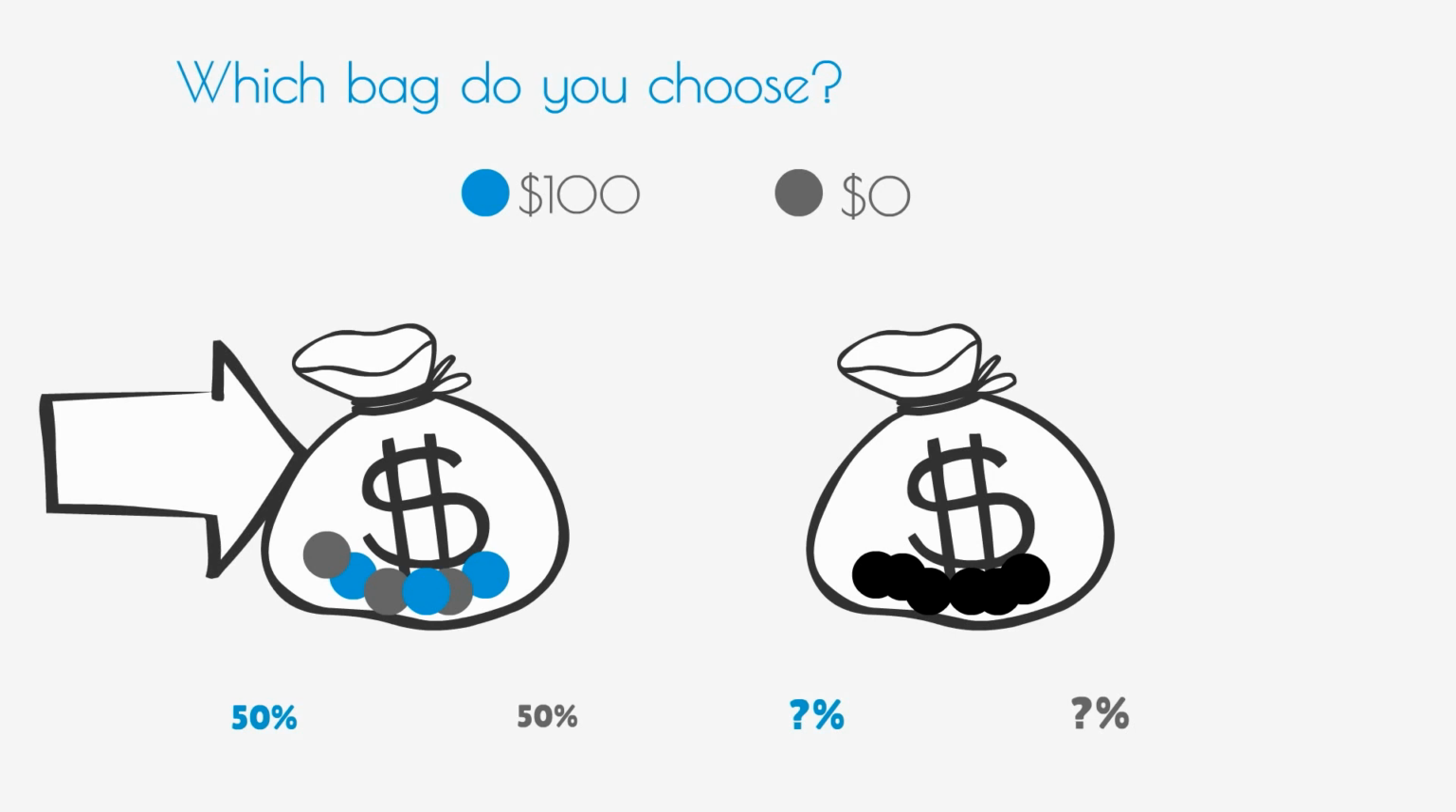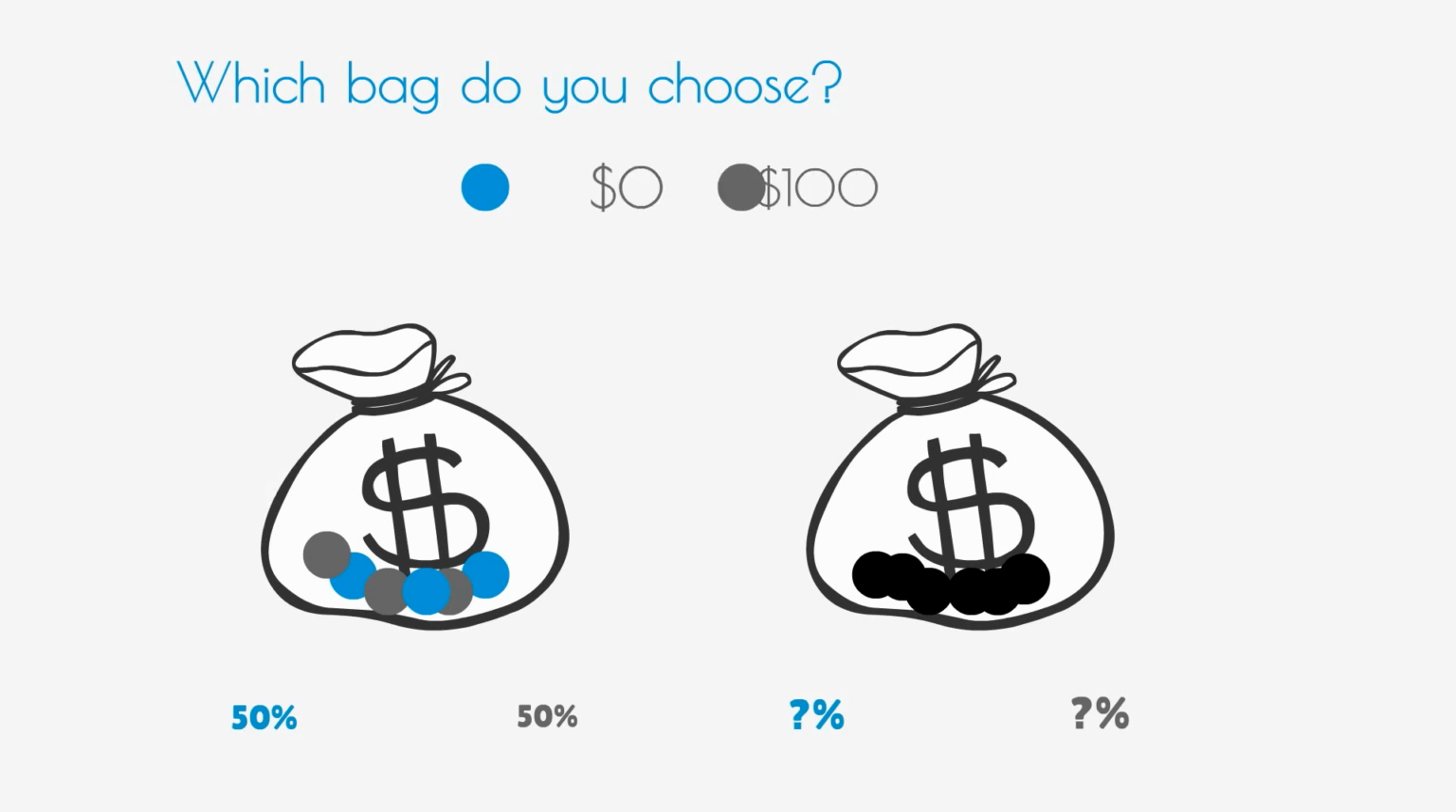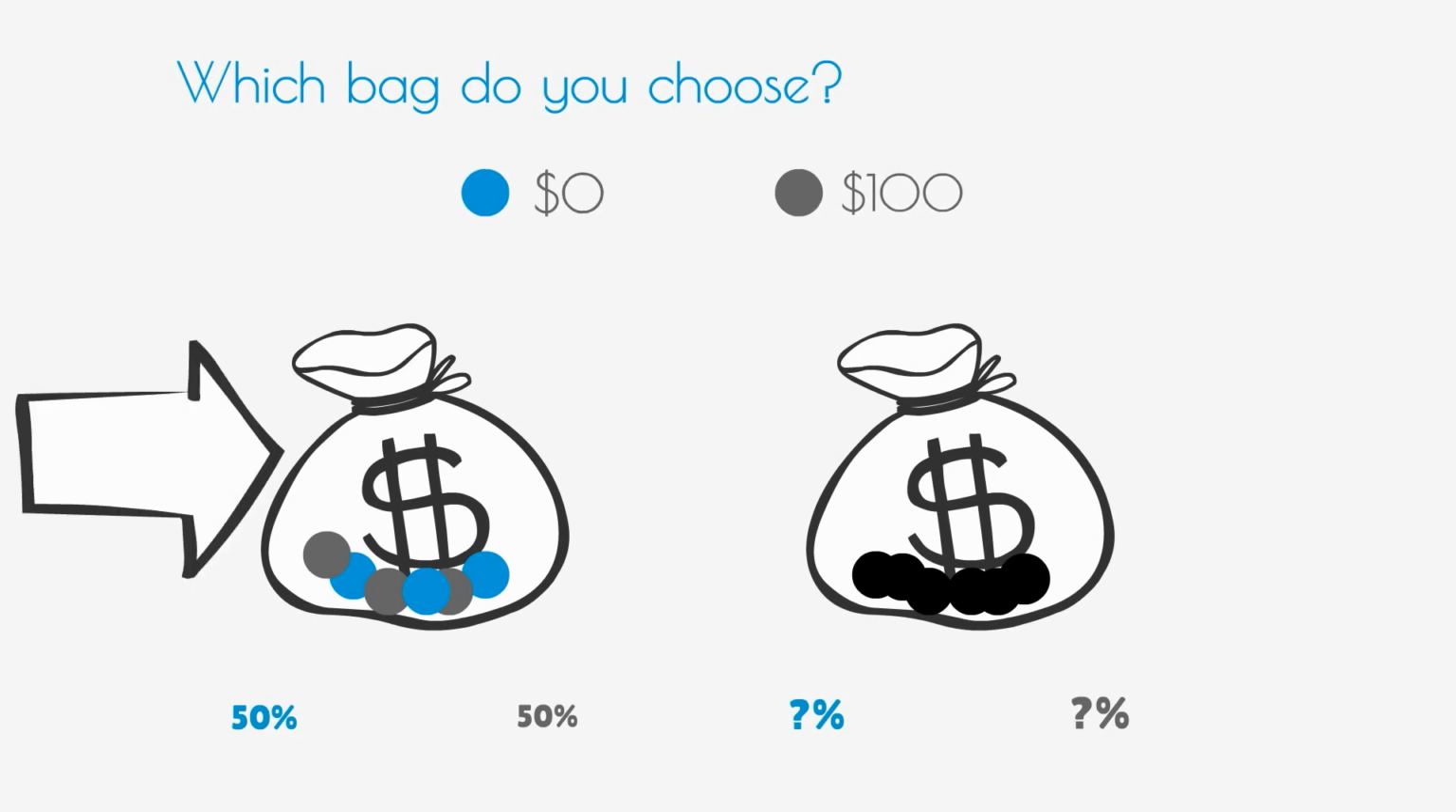Many people choose bag number 1. They feel more comfortable to draw from the bag where they know the number of blue and gray balls. Now, let's imagine you get $100 if you get the ball of color gray, and nothing if you get the ball of color blue. Which bag do you choose? Most people make the same choice. They prefer to draw from the first bag, where they know the exact proportion of balls of color blue and gray.